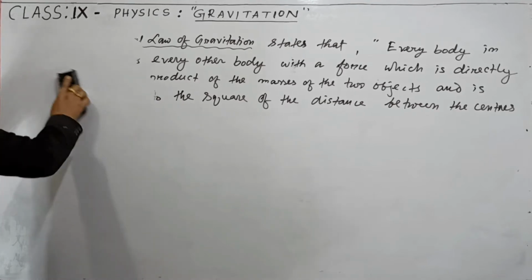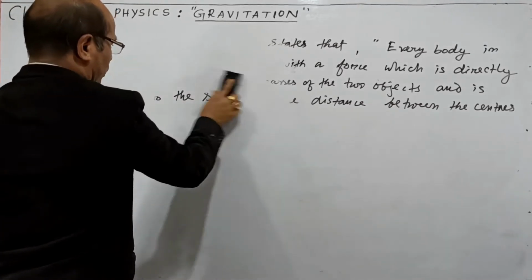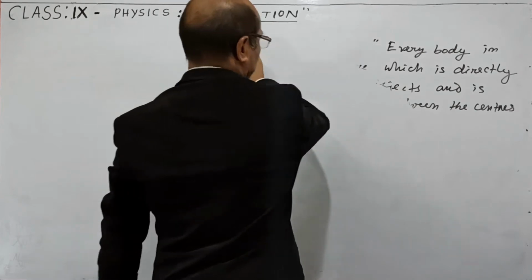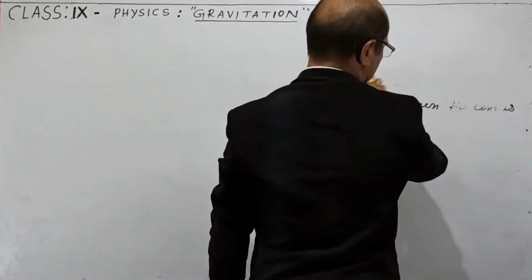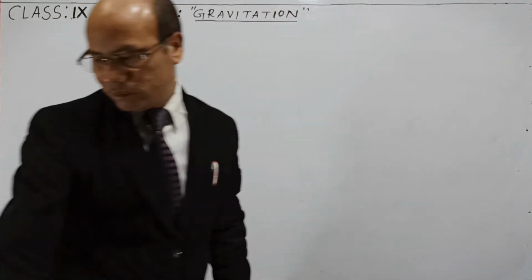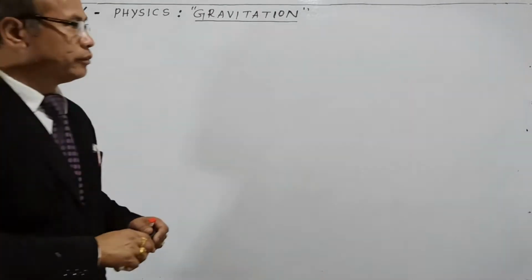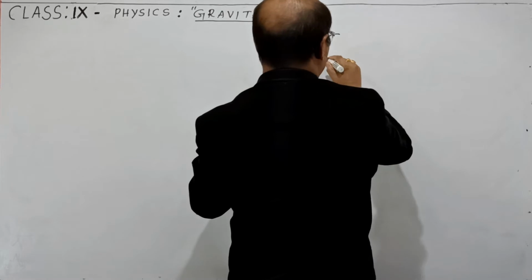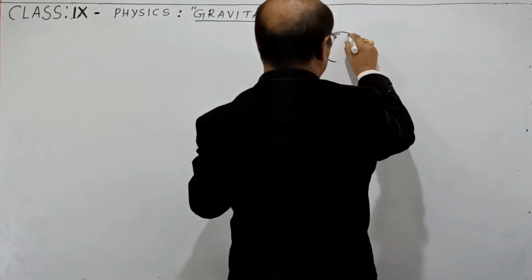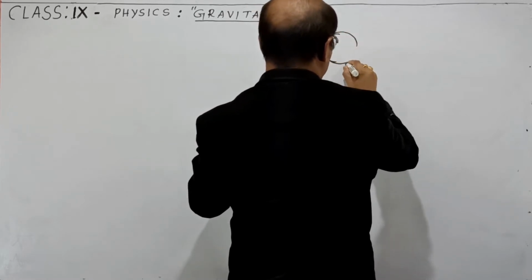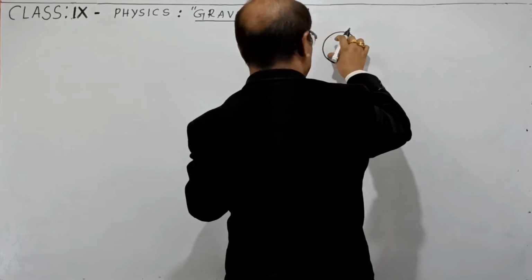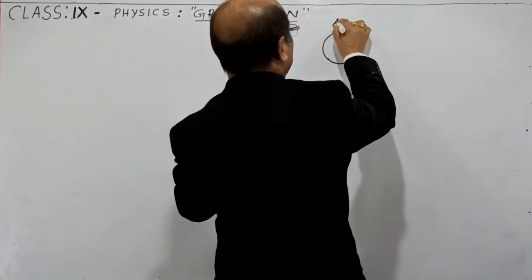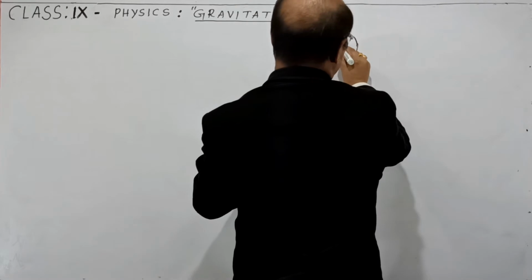That means derivation of the expression of gravitational force. It is like this. Look here. We'll draw a simple diagram like this. Suppose this is an object. You can call it A. This is the center of the object.